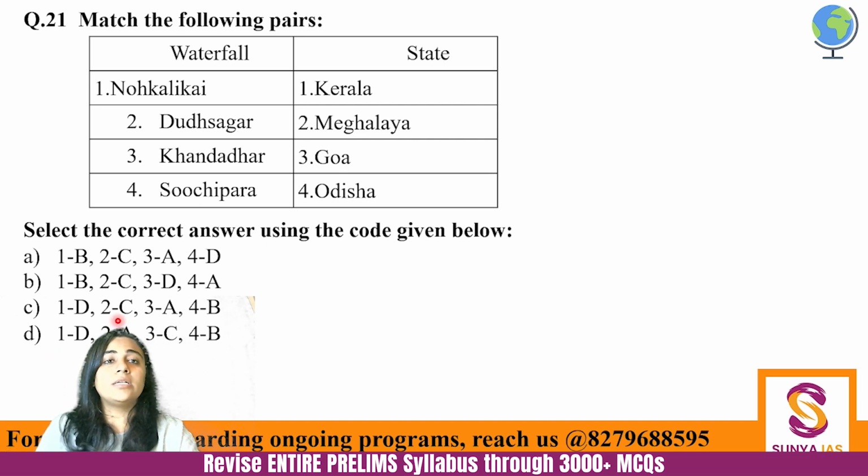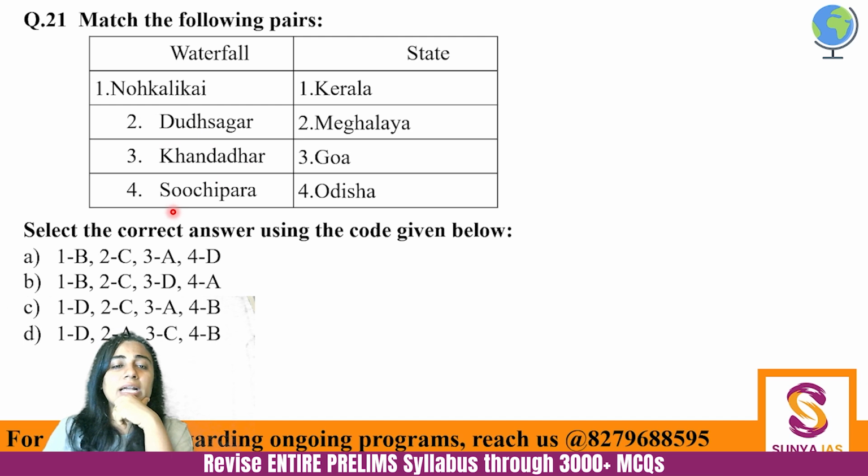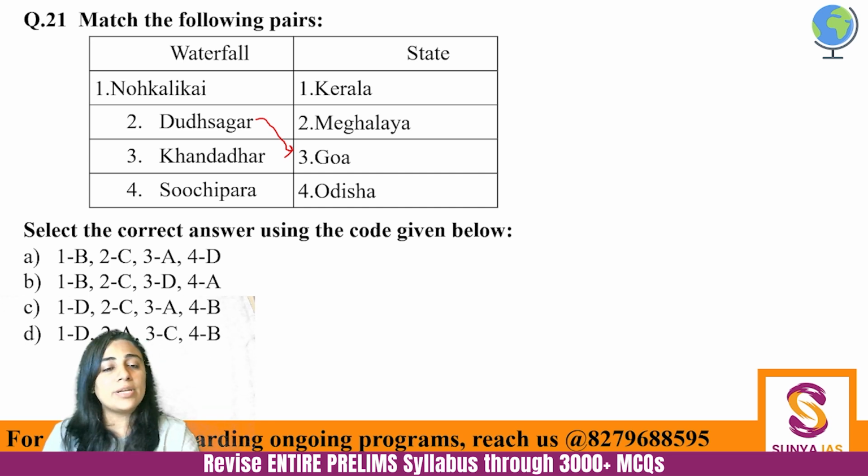Next. Match the following pairs: waterfall and state. Nokali Khai, Dudhsagar, Kandadhar and Suchai Para. One waterfall that you should be very clear about here is Dudhsagar. It is in Goa. So 2 needs to be matched with C, and if you see the options, that will not help you much because 2 is already matching with C.